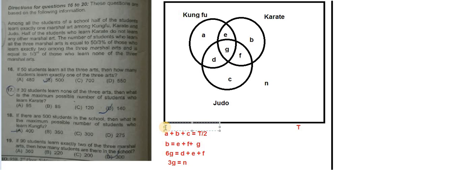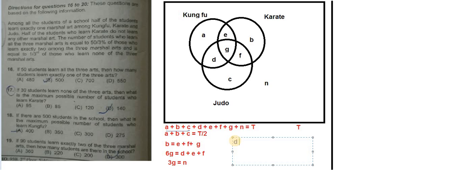Yes, one more thing: A plus B plus C plus D plus E plus F plus G plus N is equal to T. This we know. When you add all A, B, C, D, E, F, G, and those who have taken none, N, this will be equal to the total T. Now we know that A plus B plus C is equal to T by 2.